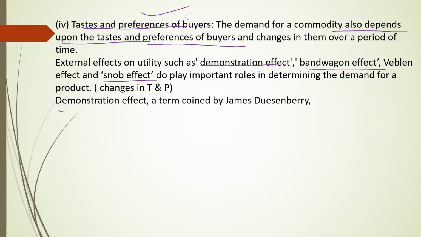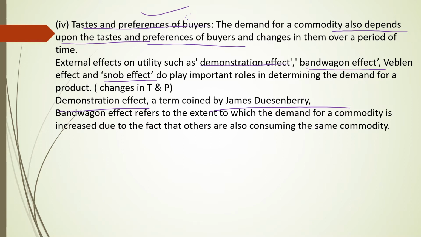Demonstration effect is a term coined by James Duesenberry. Bandwagon effect refers to the extent to which demand for a commodity is increased due to the fact that others are also consuming the same commodity.